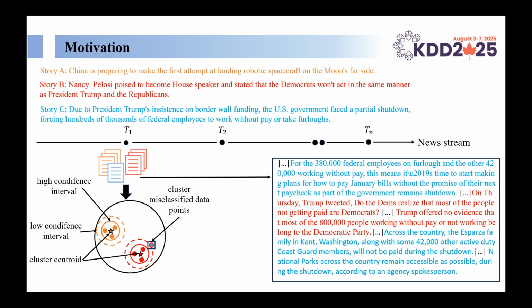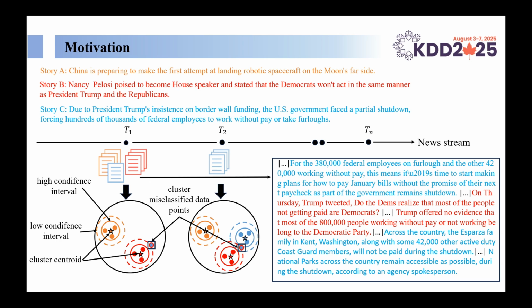For example, at time point T1 in the figure, there should have been 3 story themes, but due to the secondary story in an article that should belong to story C, which discusses part of story B, the article's relevance to story B reaches a certain threshold, causing the article to be incorrectly assigned to story B. However, when time point T2 arrives, many articles about story C appear, but the article that was misassigned still belongs to story B, even though its relevance to story C is now higher at time point T2.